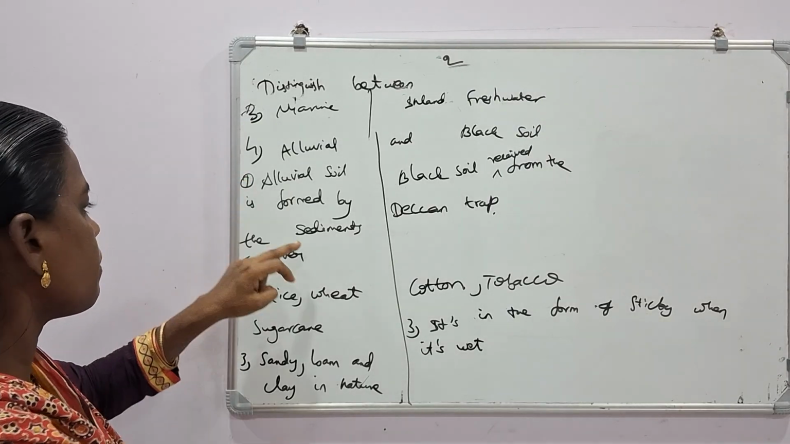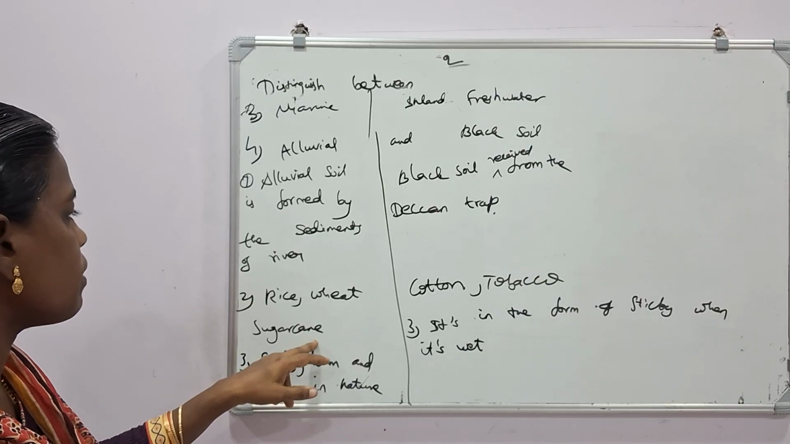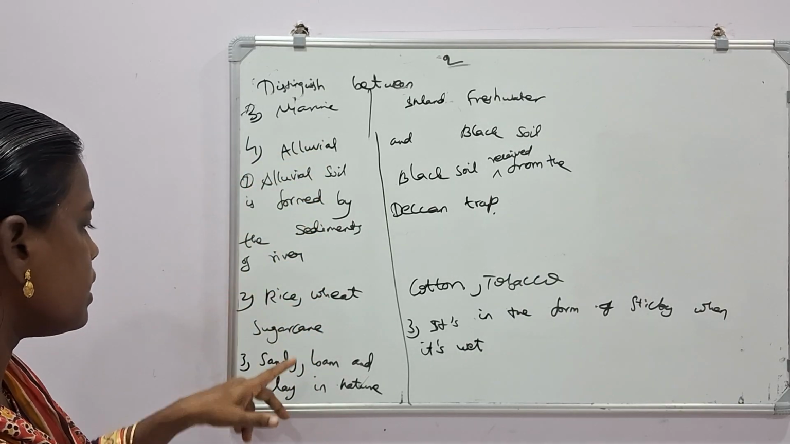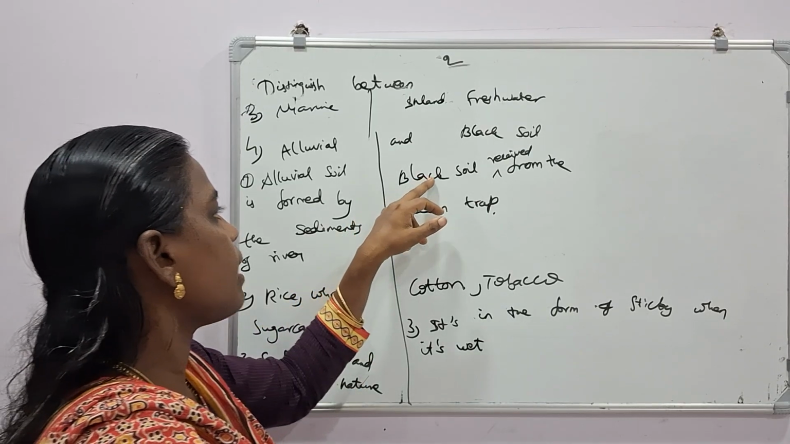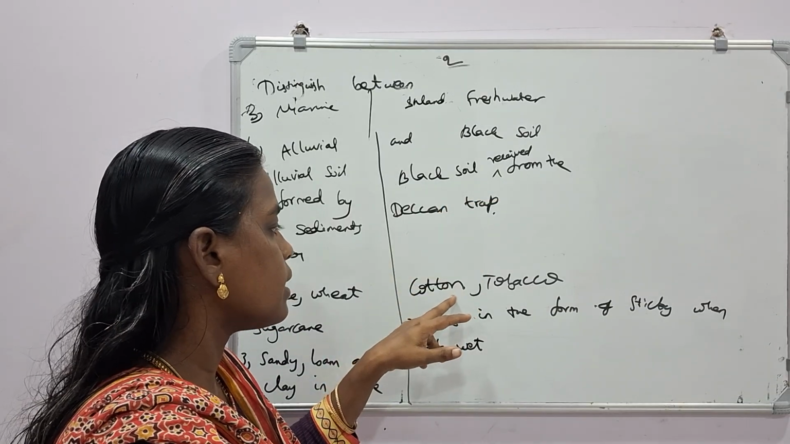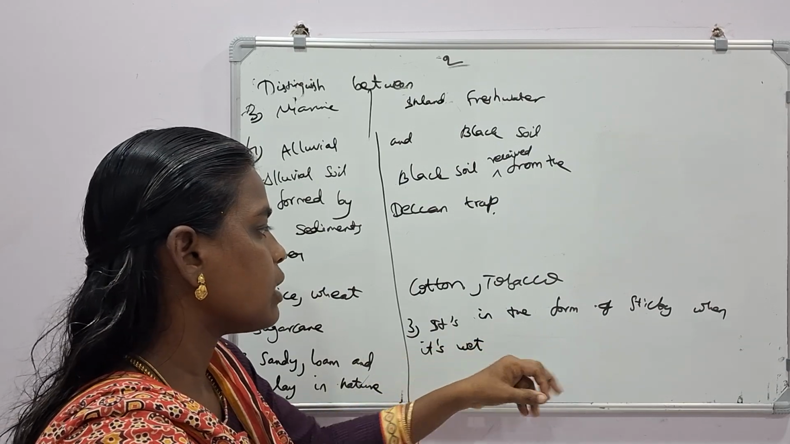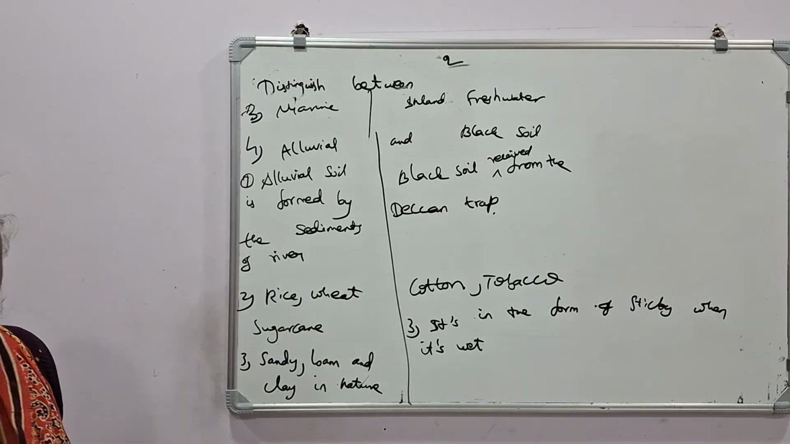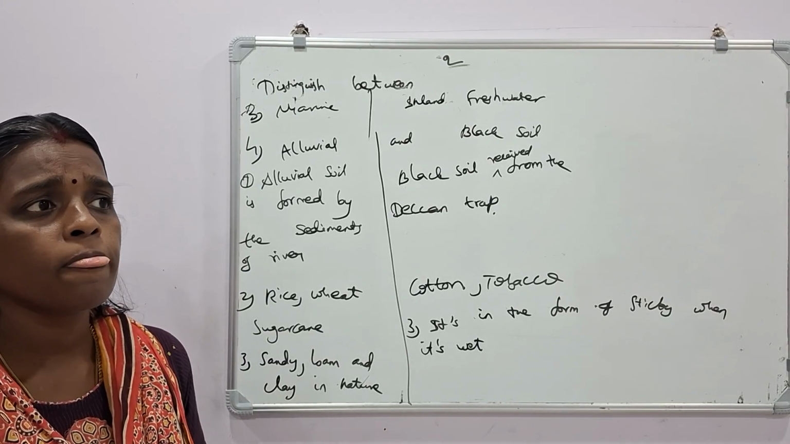So alluvial soil is formed by the sediments of rivers. Second, rice, wheat and sugarcane are suitable to produce on alluvial soil, and it is sandy, loam and clay in nature. Here, black soil is formed from the Deccan Trap. Cotton and tobacco are the products produced over black soil. It is sticky when it is wet. So these are the 4 distinctions given in your lesson of agriculture.